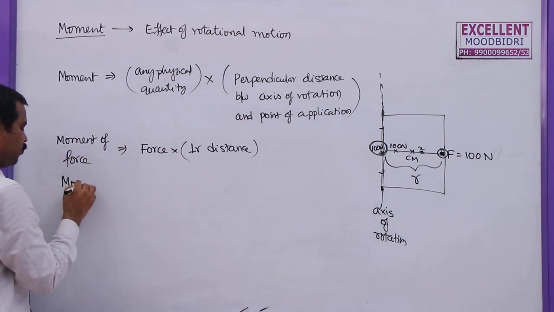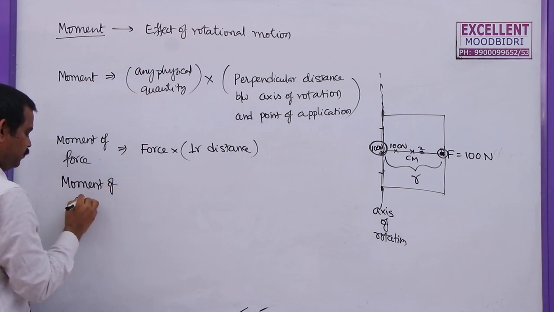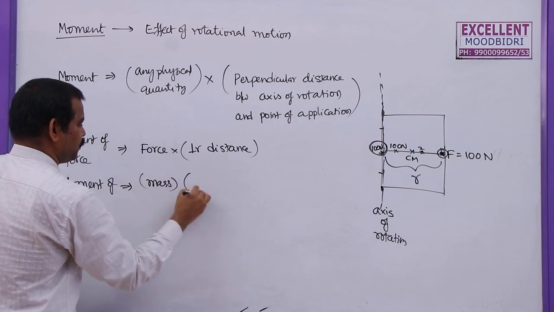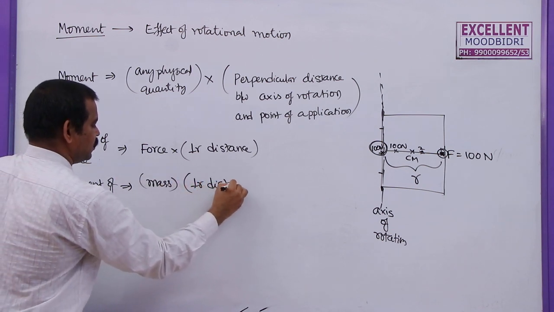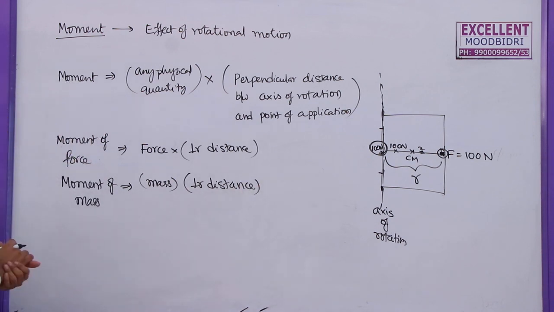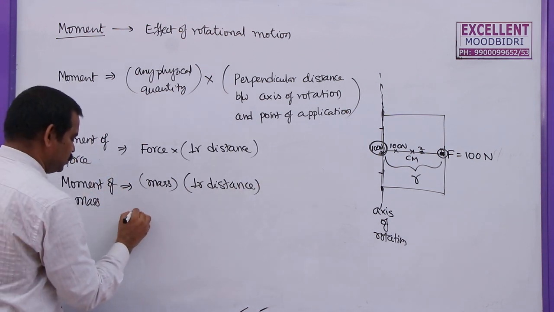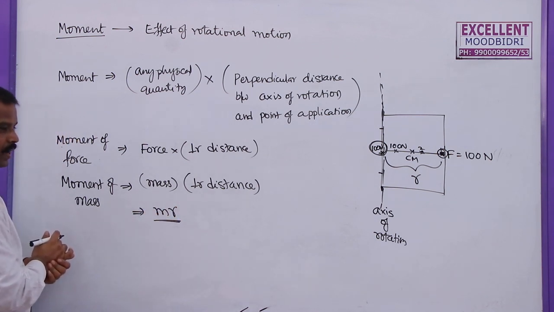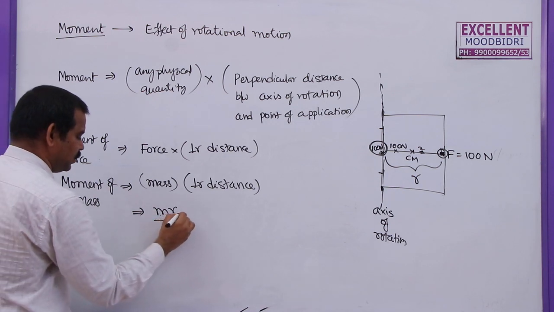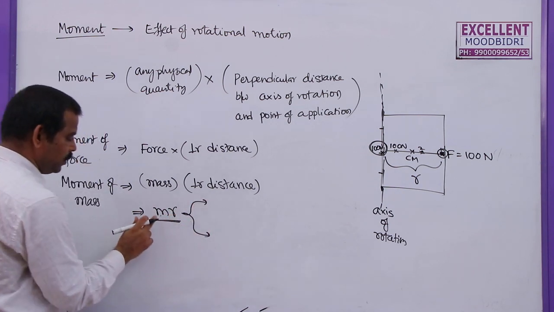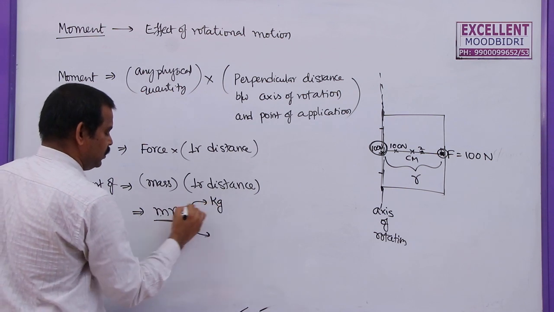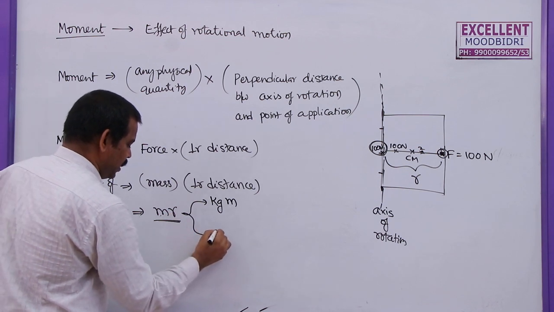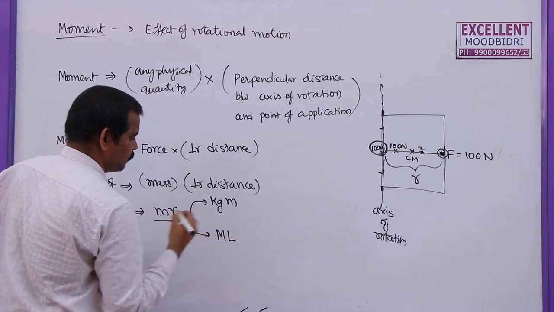Now, what is meant by moment of mass? If it is given as moment of mass, we can write mass into the perpendicular distance between the axis of rotation and the point of application. So, we can write this moment as m into r. What is the SI unit and dimension formula for this? Mass is measured in kgs and distance is measured in meters. So, this is kg meter, and the dimension formula is mass M and distance L.